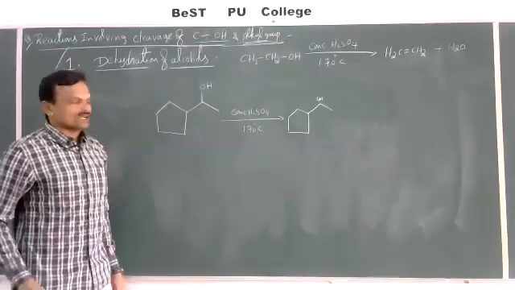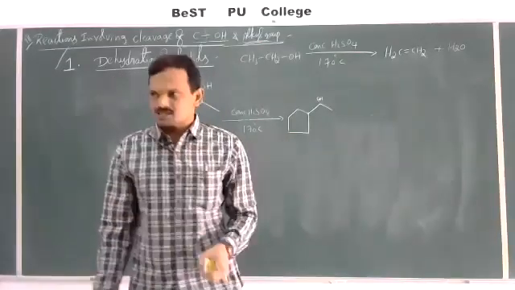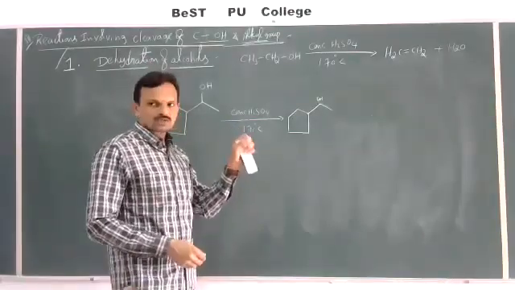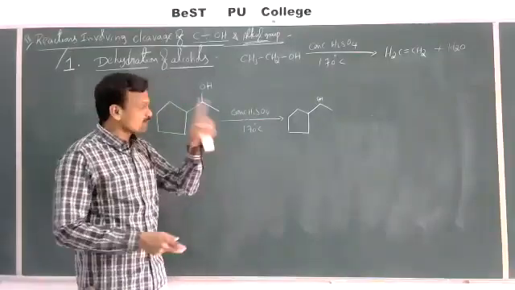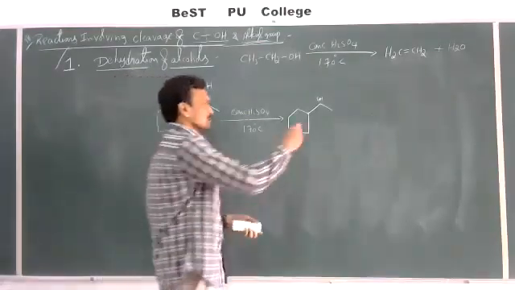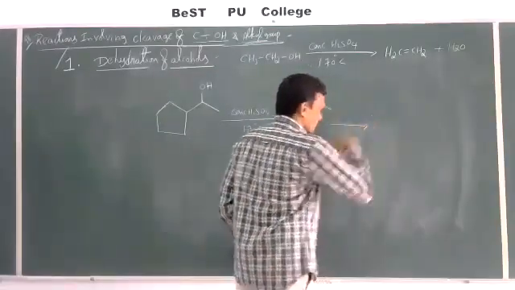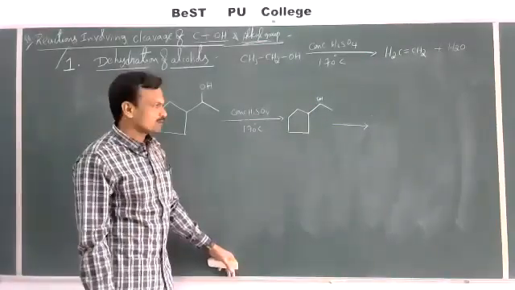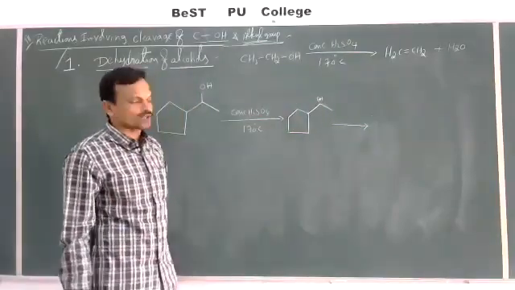As we know, the stability of cycloalkanes: cyclopropane is less stable than cyclobutane, less than cyclopentane, less than cyclohexane. Five and six membered rings are more stable than three and four membered rings or even seven membered rings. Out of five and six, the six membered ring is more stable because of less hindrance. Now this is the carbocation formed here. This carbocation undergoes rearrangement by a ring expansion mechanism.